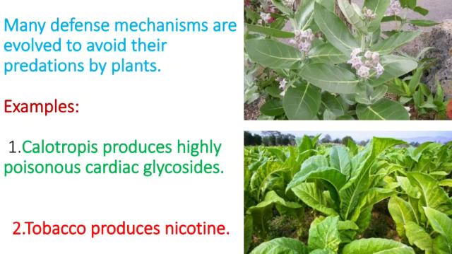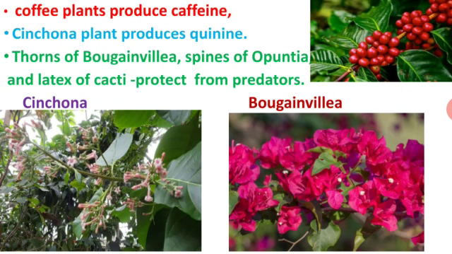Okay. So here many defense mechanisms are found in plants against predators. For example, Calotropis has highly poisonous cardiac glycosides. So here there is a defense mechanism in the plant itself, because they are poisonous. We can find it on roadsides in many places. Next, tobacco. They produce the alkaloid named nicotine in the plant itself. So these are some of the defense mechanisms, that is, avoiding predation by plants. And next one, coffee plant.